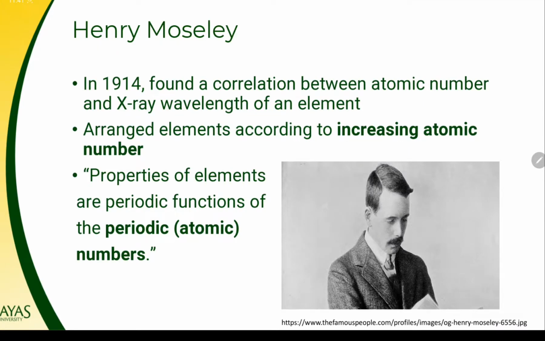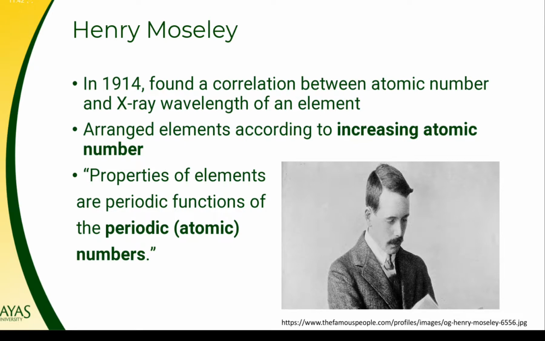The problem was solved by Henry Moseley, who in 1914 discovered atomic number based on the X-ray wavelength of the element. So then he arranged the elements according to increasing atomic number. Take note that the atomic number is also the same as the number of protons in the nucleus of the atom. So with this increasing atomic number, the elements with similar properties are repeated after a regular interval. Take note that before Moseley, the elements are arranged in order of increasing atomic masses. So it was Henry Moseley who arranged the elements according to the atomic number of the elements.